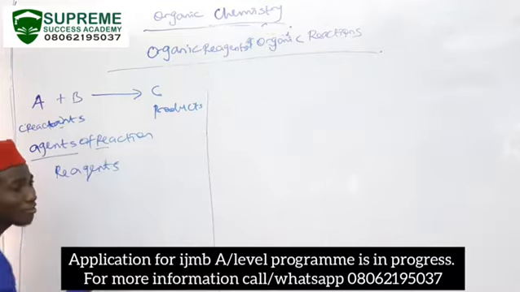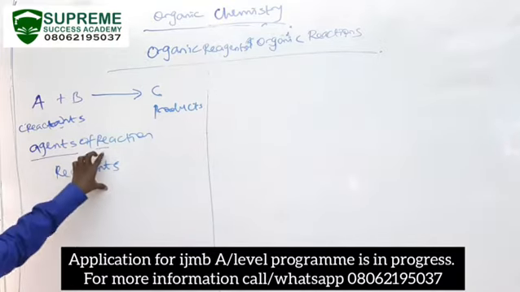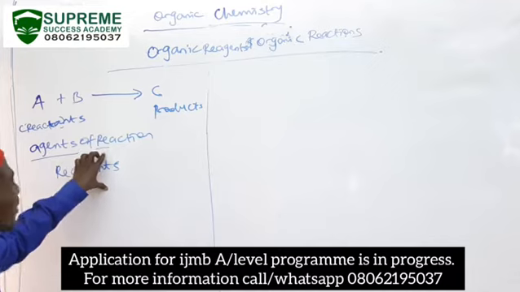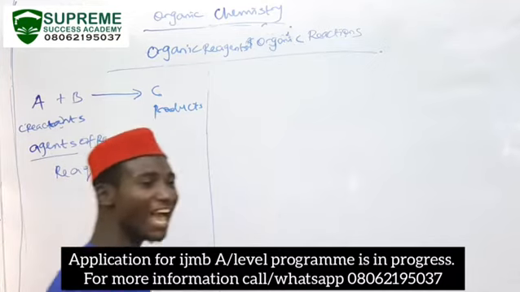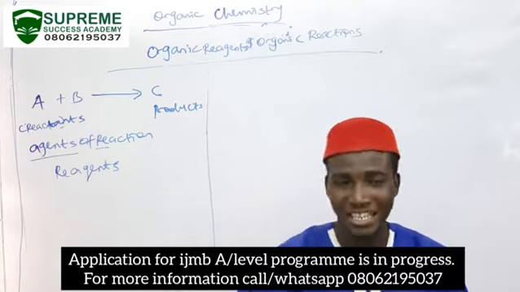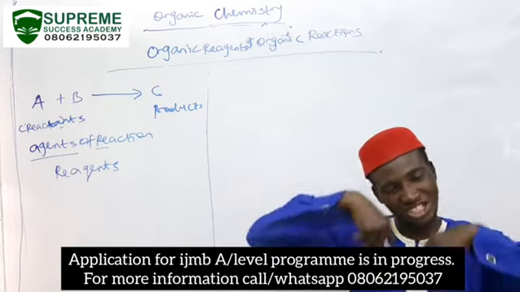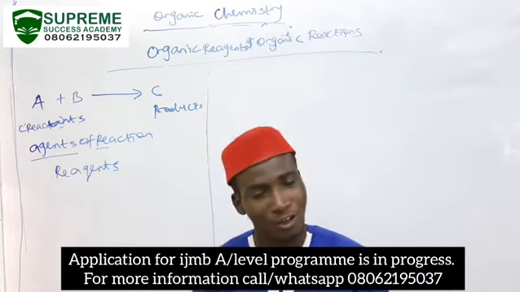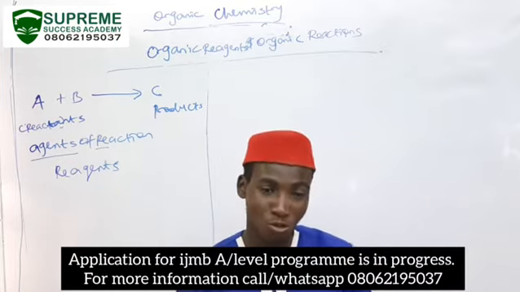The term reagent simply represents reaction agents. These reaction agents are very important in moving substances from point A to point B, or in changing the overall facets of a reaction into products.